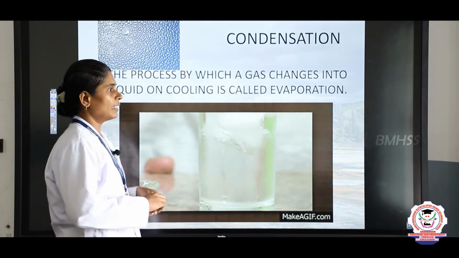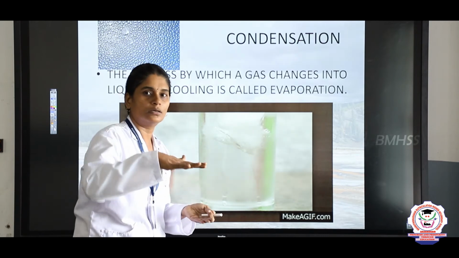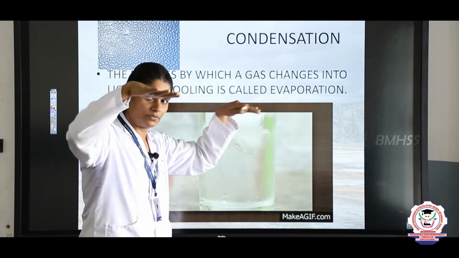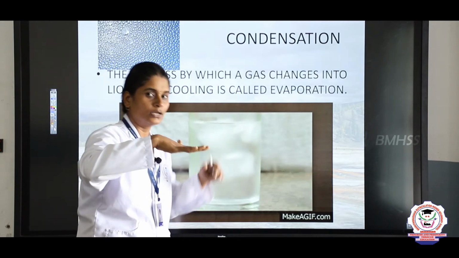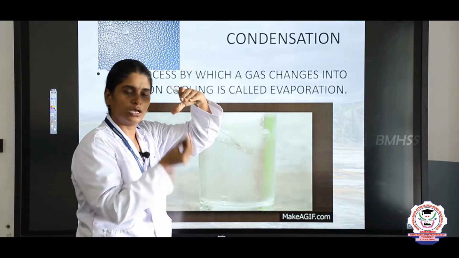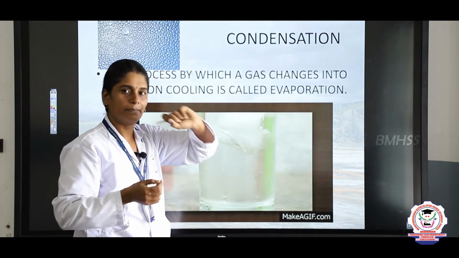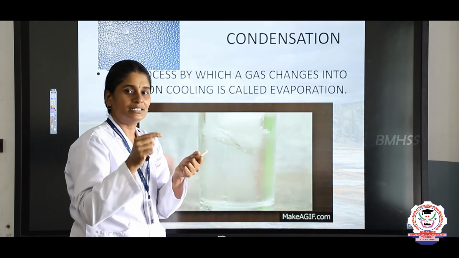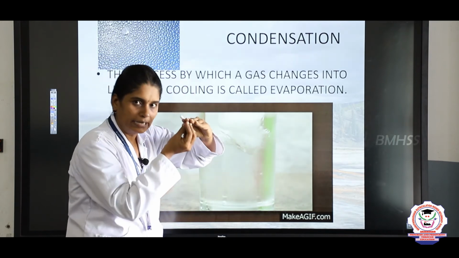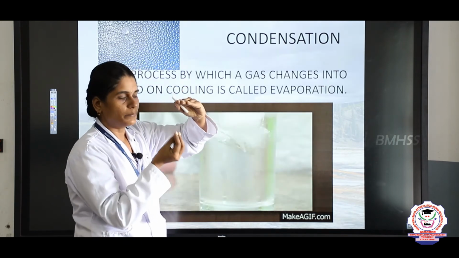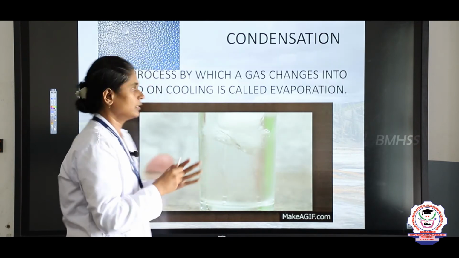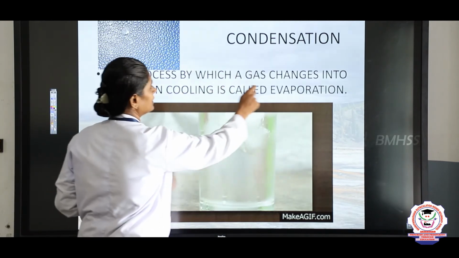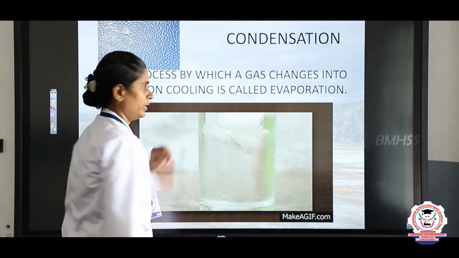Sometimes when we close a boiling water, what happens? The water vapor touches the plate on the upper surface. If you close the lid, the water vapor touches the plate, right. After some time, if you open and see, there are tiny drops, dew drops of water. It means that the water vapor, when it touches the lid, is cooled, right. So the water vapor is changed into water on that plate. That process is called condensation. So condensation means gas changed into liquid.